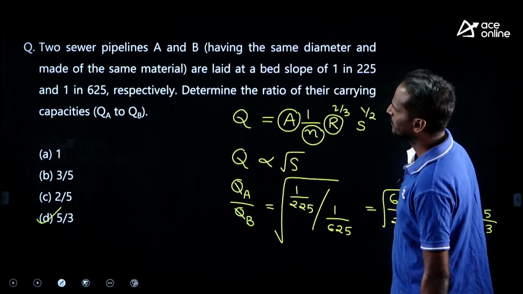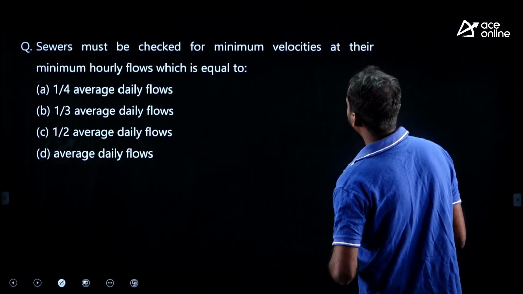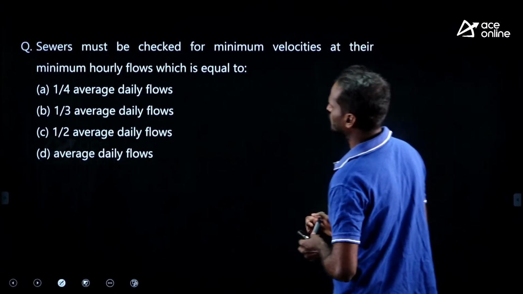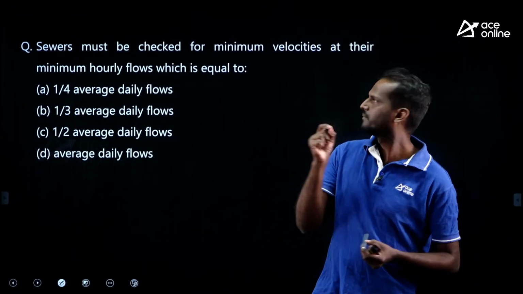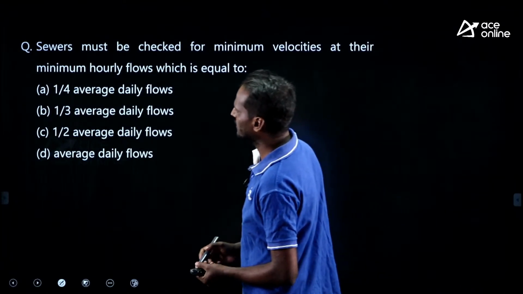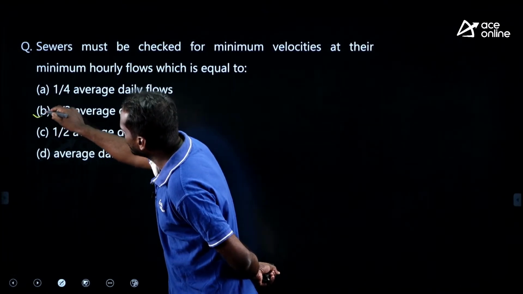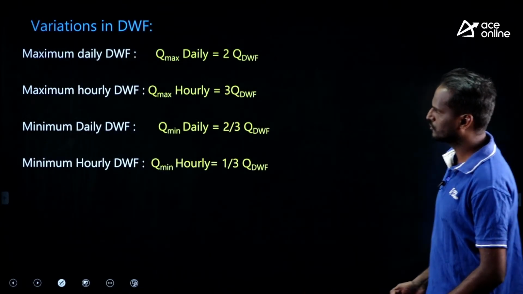Are you getting it? The next one. Sewers must be checked for minimum velocities at their minimum hourly flows, which is equal to, we need to check our sewer lines for minimum velocities. What is the minimum hourly flow, my dear? 1/3 of average daily flow. You need to recall from memory the minimum flows. Let me give you those things.